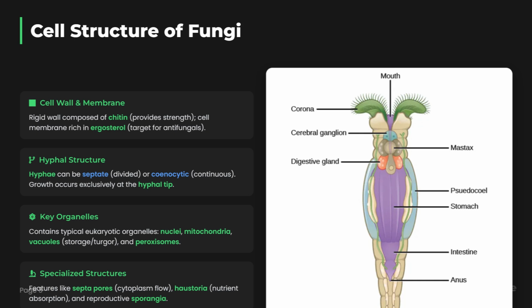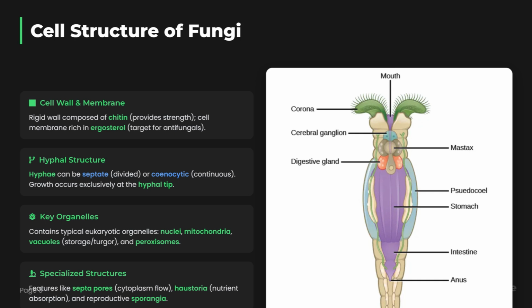Hyphae can be septate, meaning divided by cross walls, or koinocytic, with continuous cytoplasm. Growth occurs exclusively at the hyphal tip, which is why fungi spread outwards in a radial pattern. Fungi contain key organelles. Typical eukaryotic ones like nuclei, mitochondria, vacuoles for storage and turgor pressure, and peroxisomes.